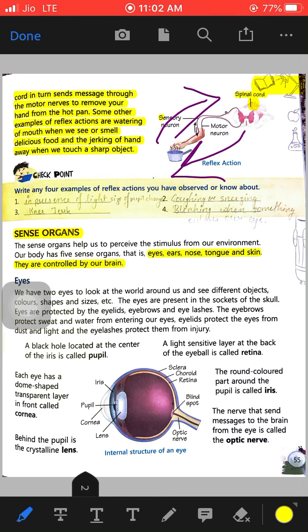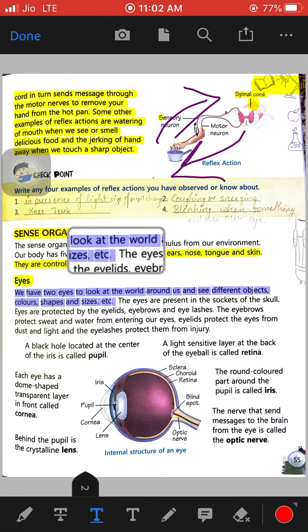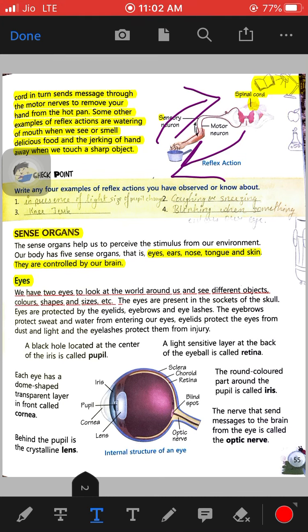The first sense organ that we will study is the eyes, and we have 2 eyes. We can look around the world. You can see different objects, different colors, different shapes, different sizes. It is all due to the eyes.